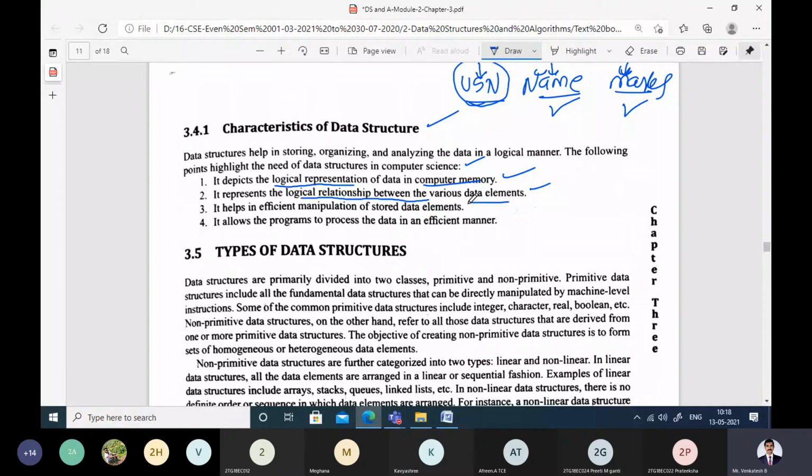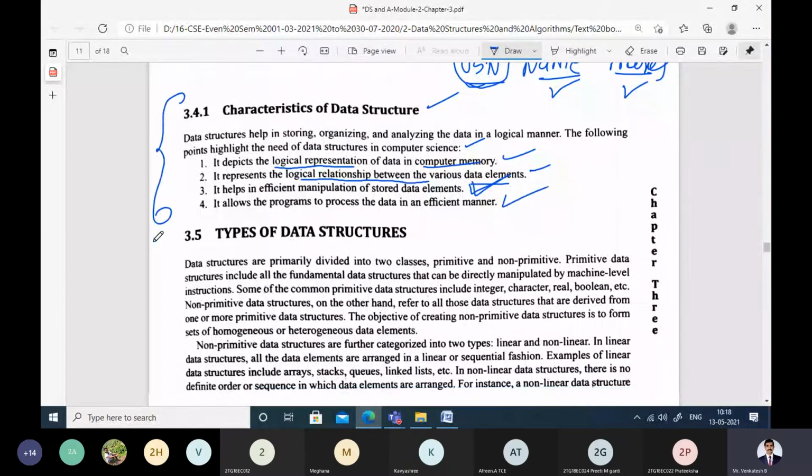It is also efficient. It will help us to efficiently manipulate the data items which are stored. When we store it in table form, column form, or row-wise, it will be easy for us to process the data. They allow the program to process the data in an efficient manner. How all these characteristics work will be studied throughout the course.